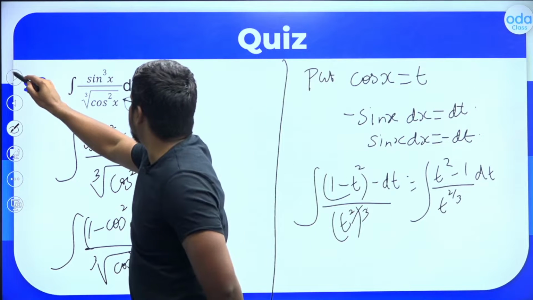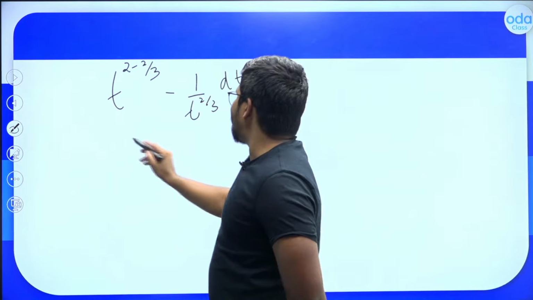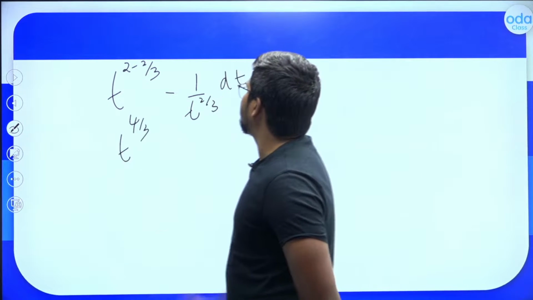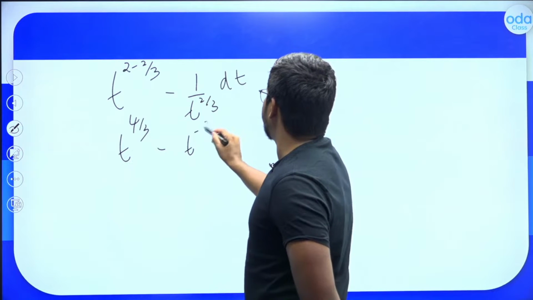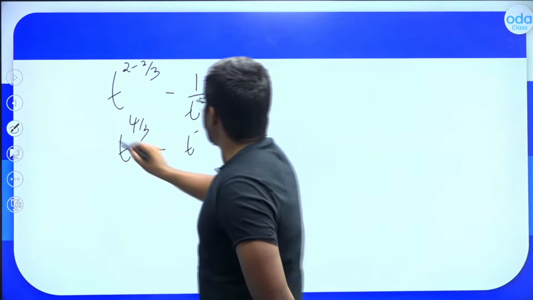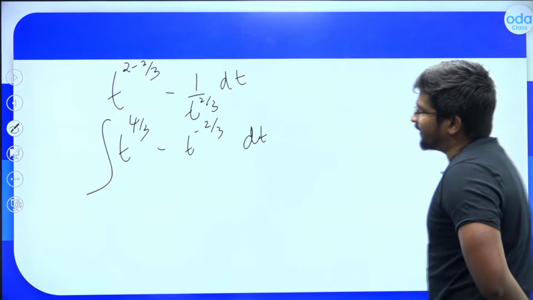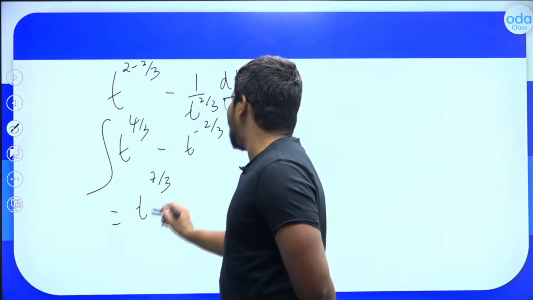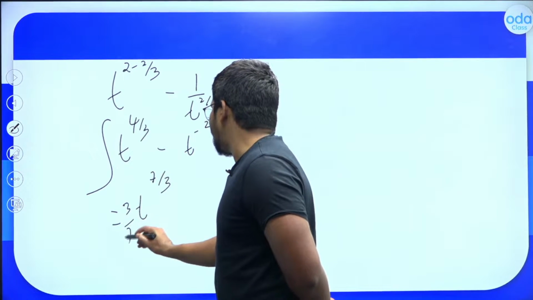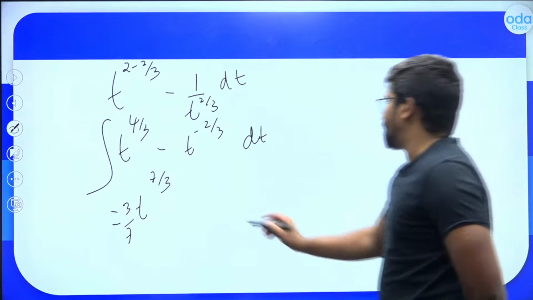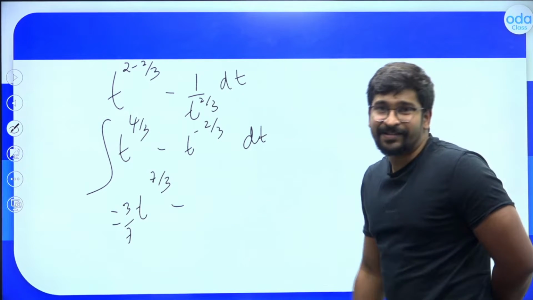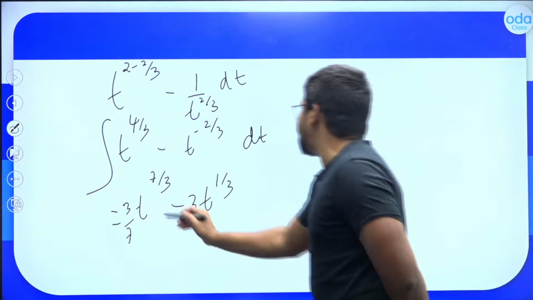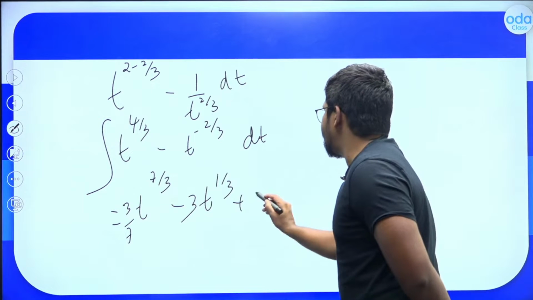T raised to 2 minus 2 by 3 minus 1 by t raised to 2 by 3, right? So that is t raised to 6 minus 2 by 3, which is 4 by 3, correct? Minus t raised to minus 2 by 3 dt. So what is the integral of t raised to 4 by 3? It should be t raised to 4 by 3 plus 1, which is 7 by 3, divided by 7 by 3, which is 3 by 7 times t raised to 7 by 3, minus t raised to minus 2 by 3 plus 1, which is t raised to 1 by 3 divided by 1 by 3, which is 3 t raised to 1 by 3, plus c.